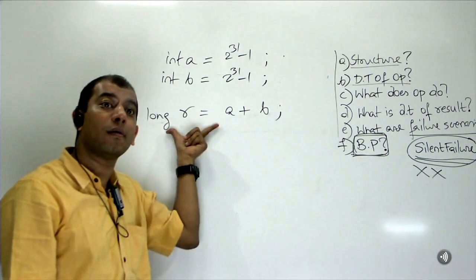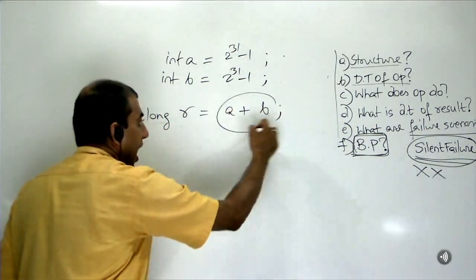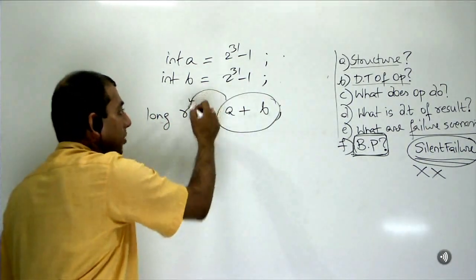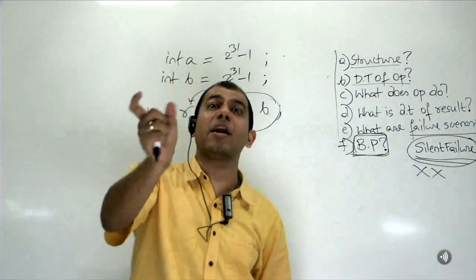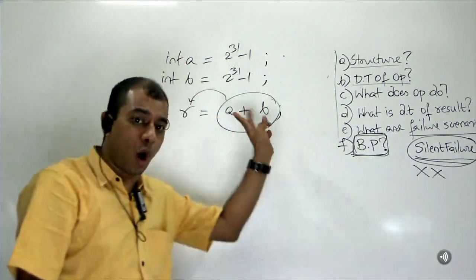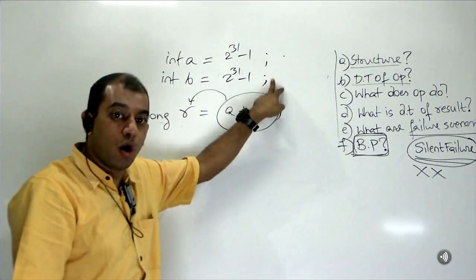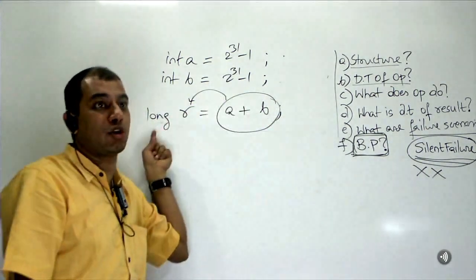This is wrong. You understand? Because go step by step. There are two operations happening here. Addition, then assignment. Addition of an int plus int, the result will be held in memory, and that memory's data type is int. That means there is already an overflow there. That overflowed result, I am now storing it into a long. So a wrong value I am storing in a long.